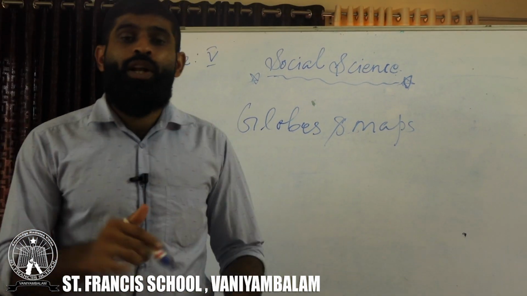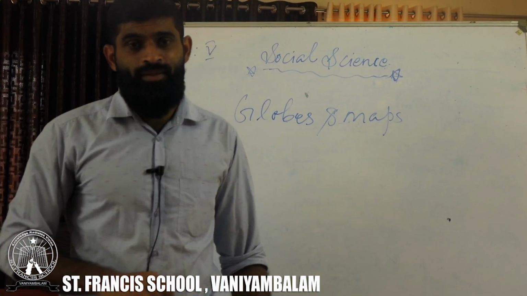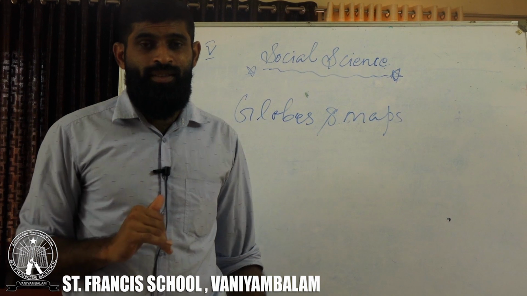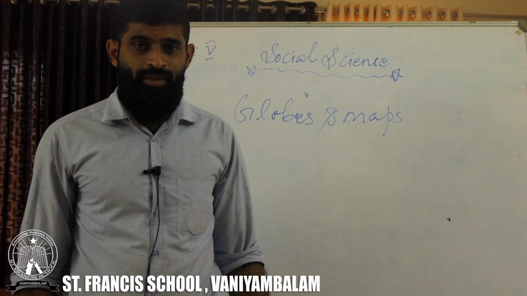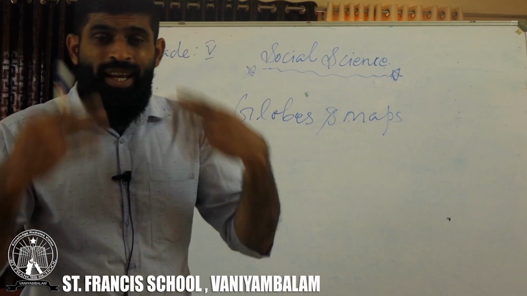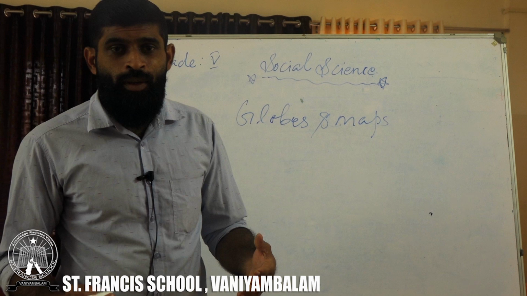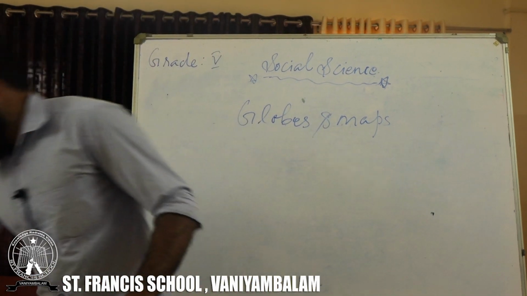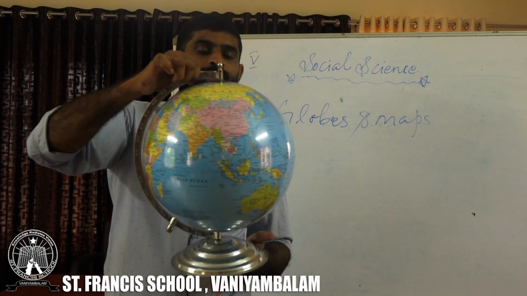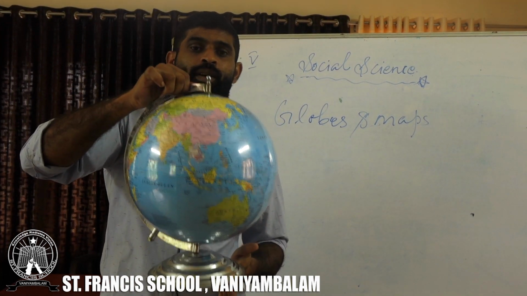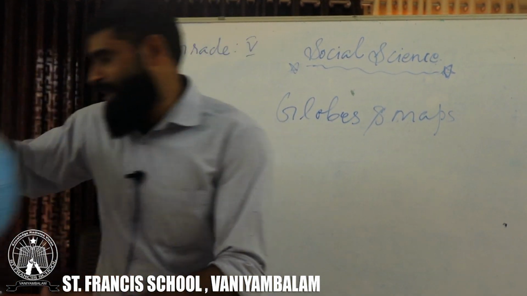First of all, we need to understand what a globe is. You might have heard of a globe. Can you define it? Can you tell me something about a globe? Okay, I will show you. This is a globe.